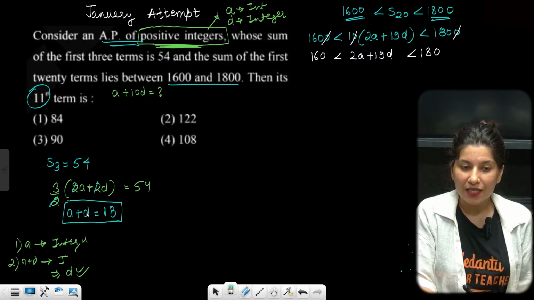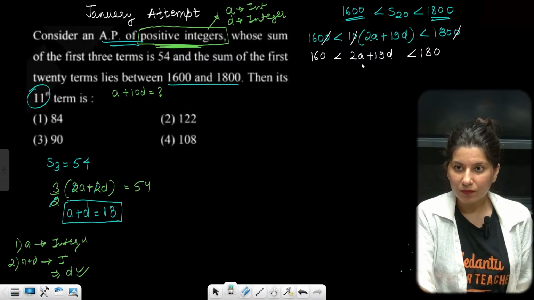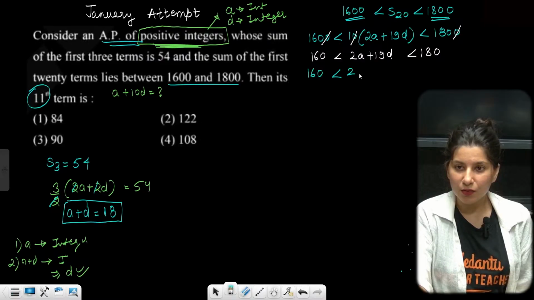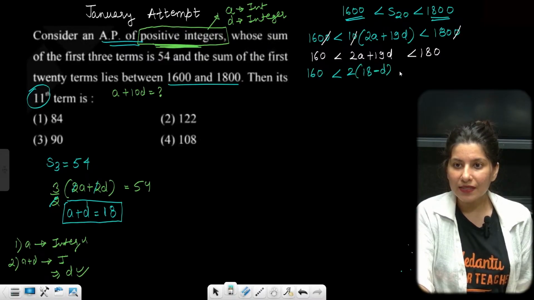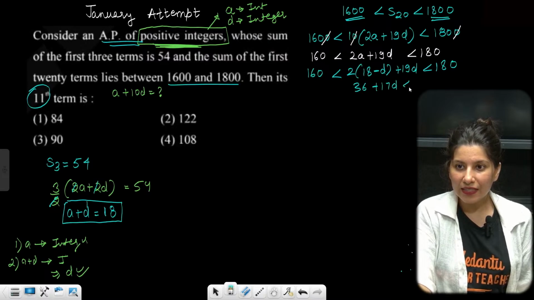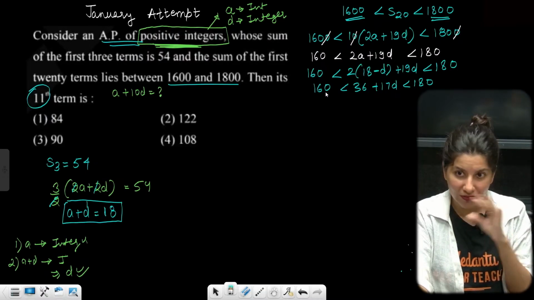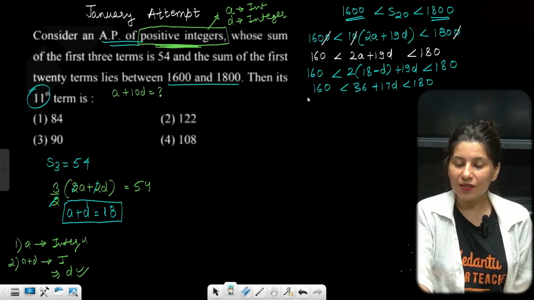So A and D both should be integral quantities. Now A you can calculate from A plus D, which is 18 minus D. So 160 is less than 2 times (18 minus D) plus 19D, which is less than 180. Okay, so this is 36 minus 2D plus 19D, that is 36 plus 17D, less than 180 and more than 160. Keep solving. Subtract 36 throughout.